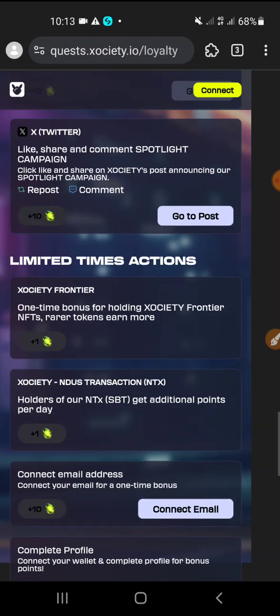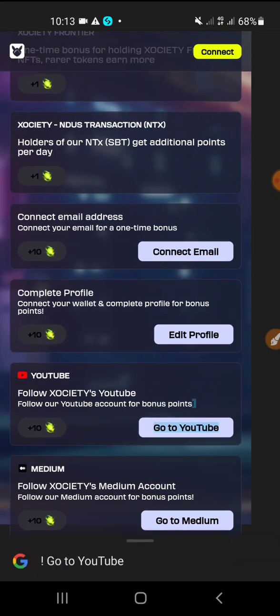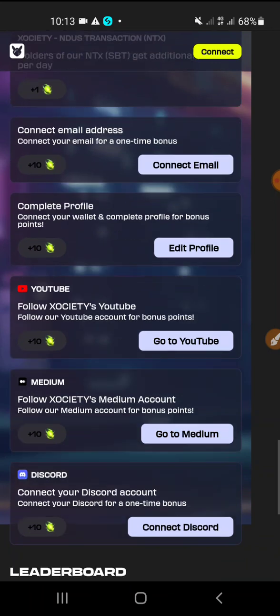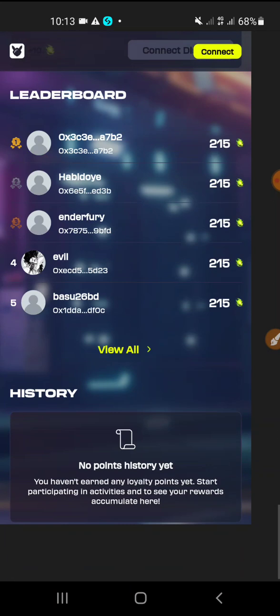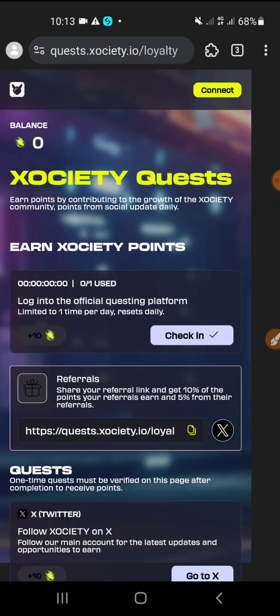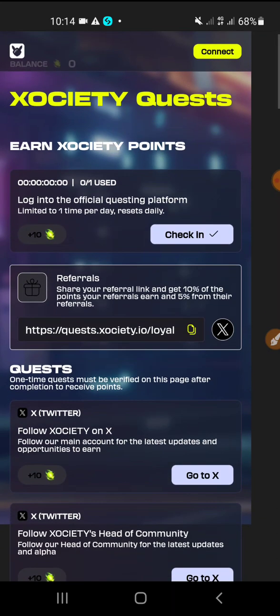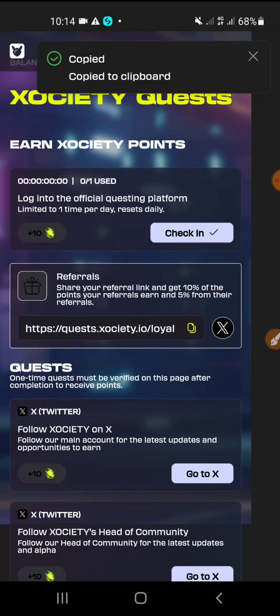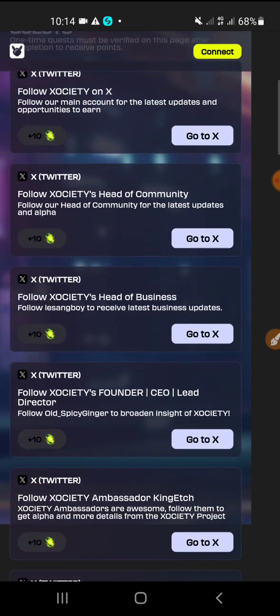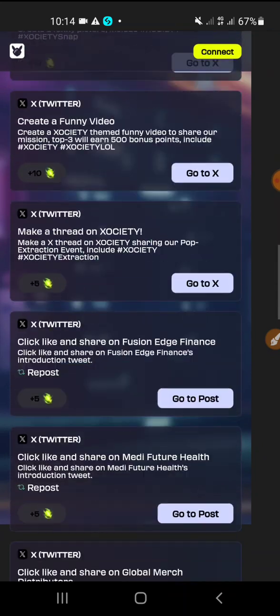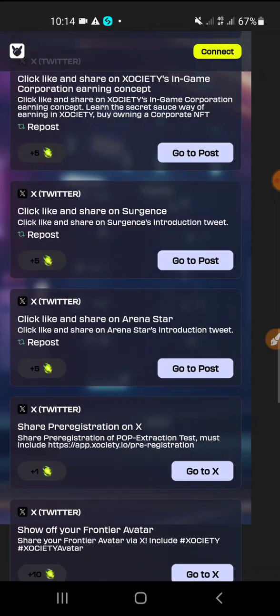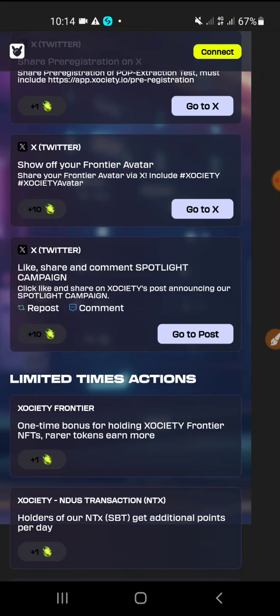Then there is connect email, go to the post, edit profile, go to YouTube, go to Medium, connect Discord, and your work is done. Nothing complicated, but there is a lot of work. This is the task. First, come through the link I provided, then connect your Twitter and do all the Twitter tasks as well as any other tasks.